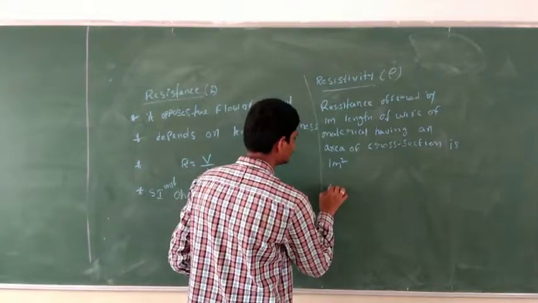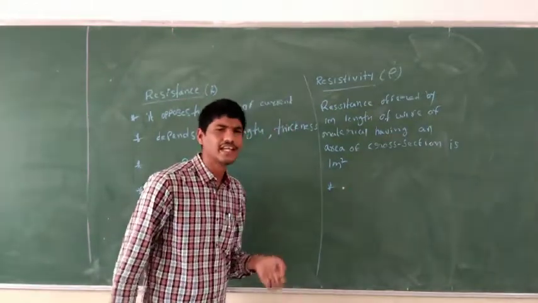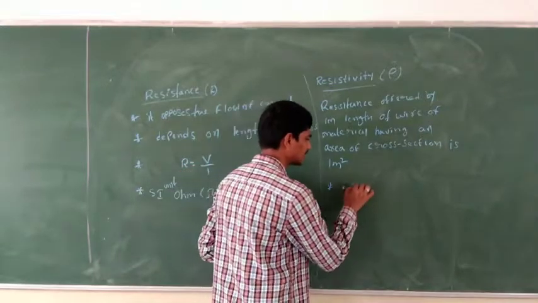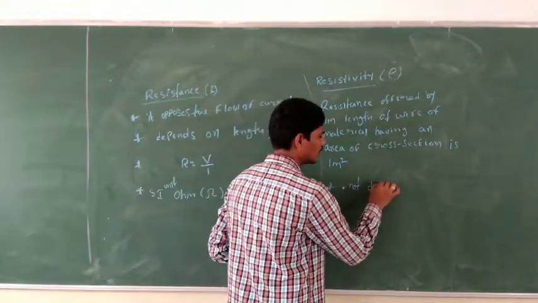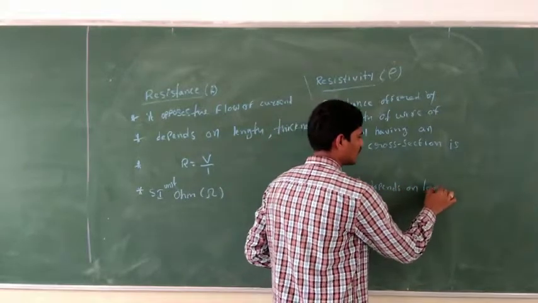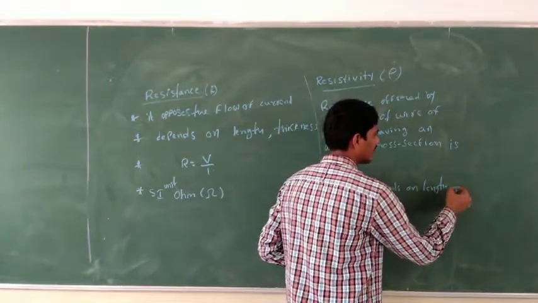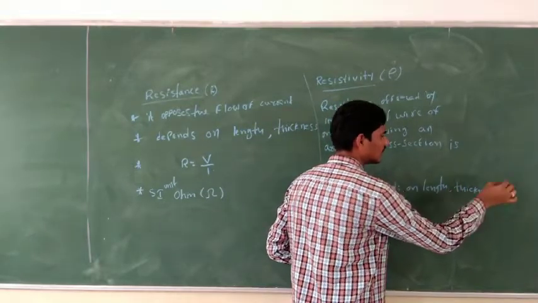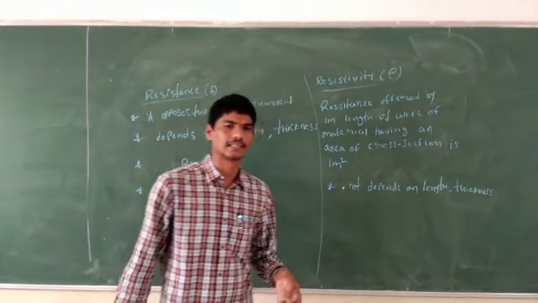So the resistivity does not depend on length and thickness. Length and thickness, right?